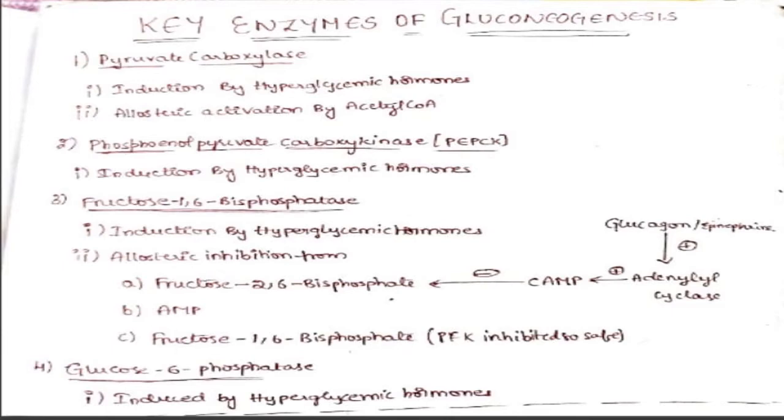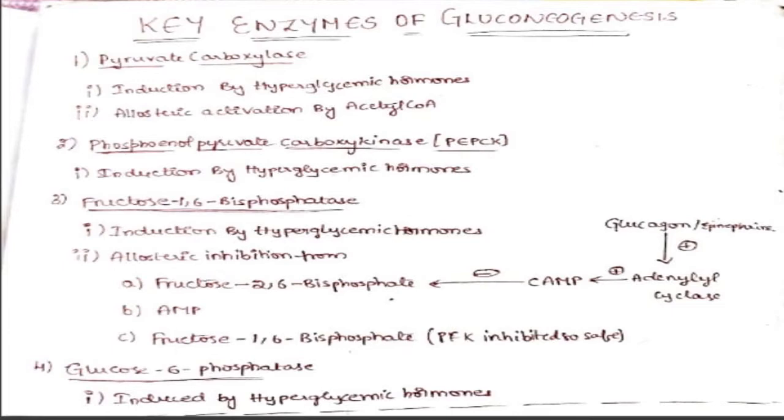But we are right now in the fasting phase, where the dominant hand is of hyperglycemic hormones, so all these 3 factors cannot inhibit the fructose 1,6 bisphosphatase in the fasting phase. Let me explain why, how. Fructose 2,6 bisphosphate.